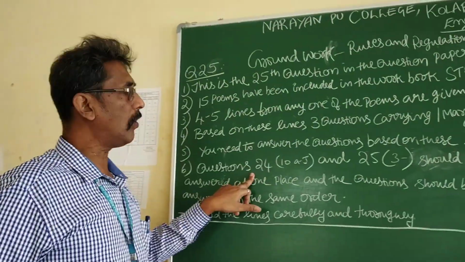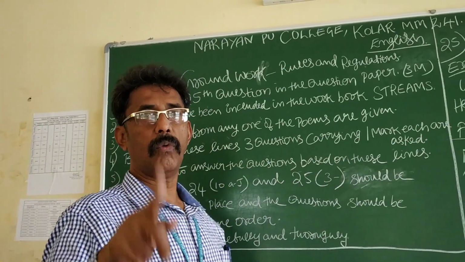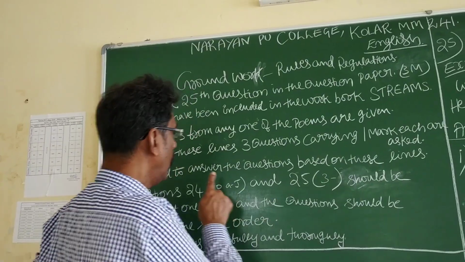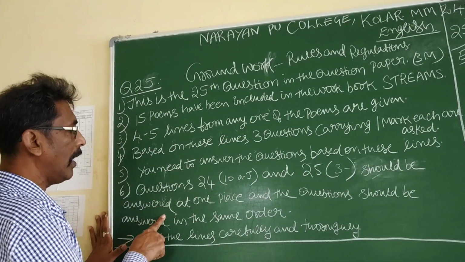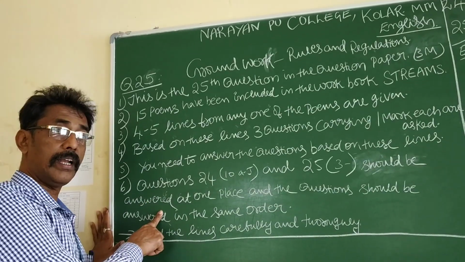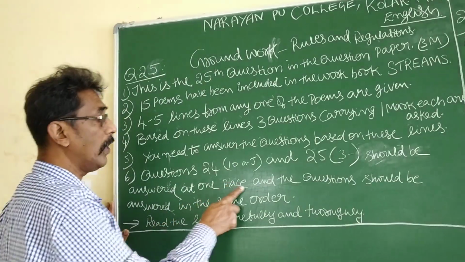Under question 25, how many questions? 3. 1, 2, 3. So for questions 24 and 25, we have to write the answers at one place.